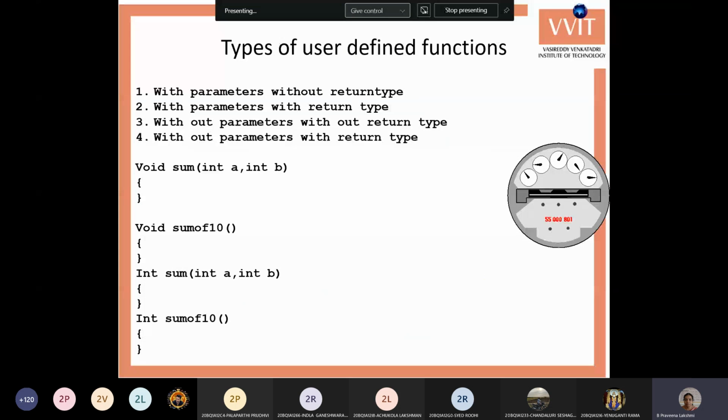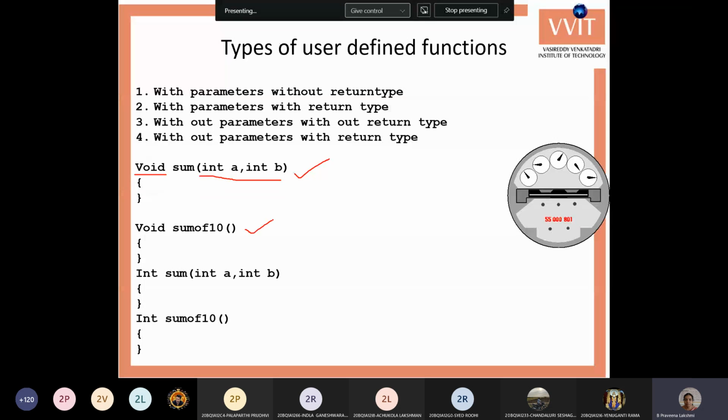These are the four different types of functions: with parameters and without return type, without parameters and without return type, and so on. So, four examples. If there is a function with parameters and without return type, you write the return type as void and the parameters with the required variables. This is one type.